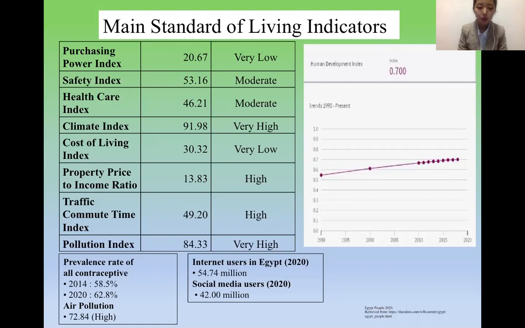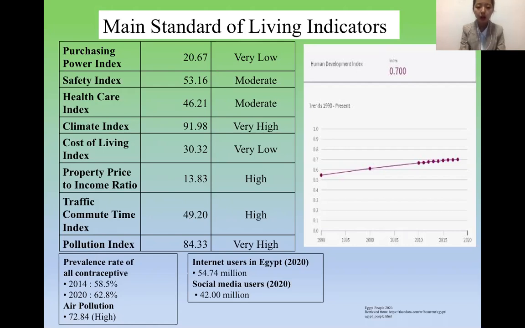The climate and air pollution are higher, like 17.2. In this table we show the pollution will be 19.4, but the air pollution is 17.2. The high ones will be property price to income and traffic commuting time.